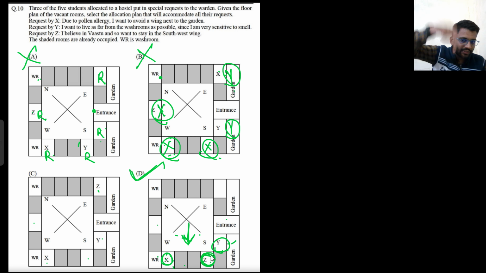Now Z can stay in the southwest direction only. That means Z can stay here only. Okay, so this is the location of Z. So D is the correct answer. Easy question. So D is the correct answer. So these kinds of questions we are solving. Now we will see more questions.